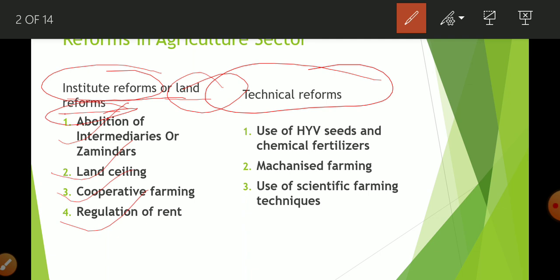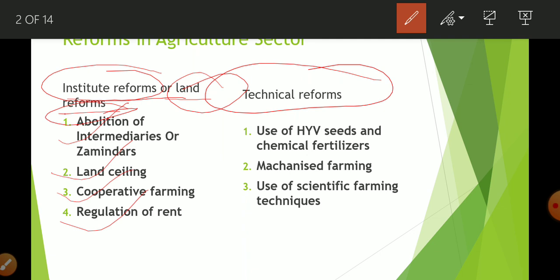So in institutional reform, we are going to learn about the abolition of intermediaries or jamindars. Second is land ceiling. Third is cooperative farming, and fourth is regulation of rent, okay. In technical reforms, we are going to learn about HYV seeds, mechanized farming, use of scientific farming techniques, okay.